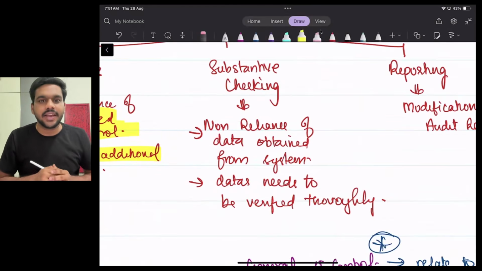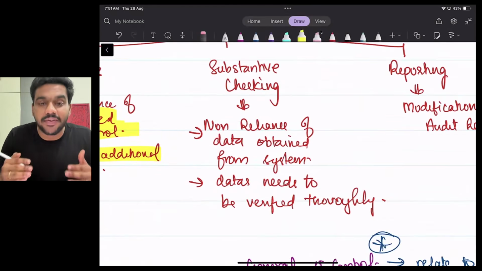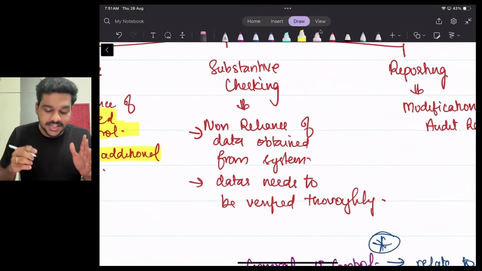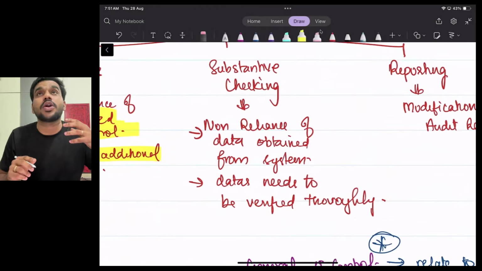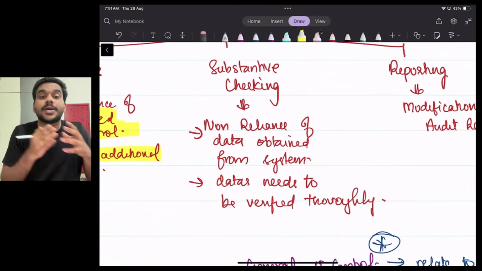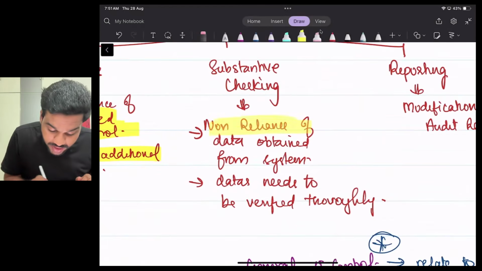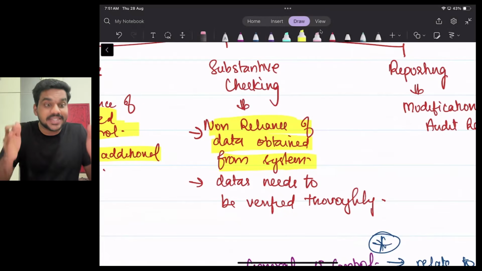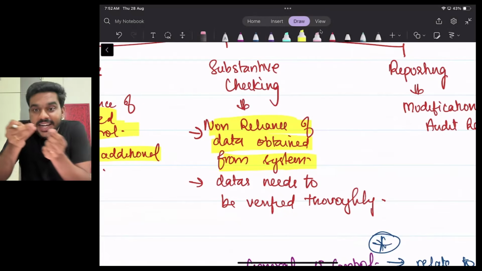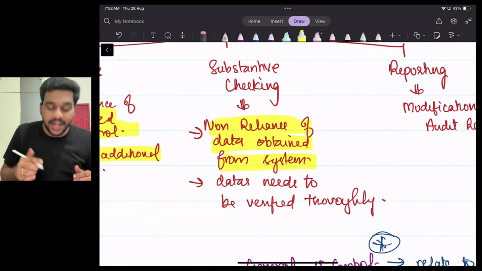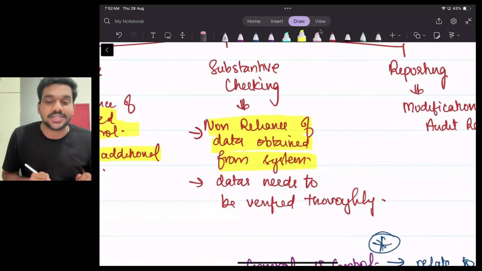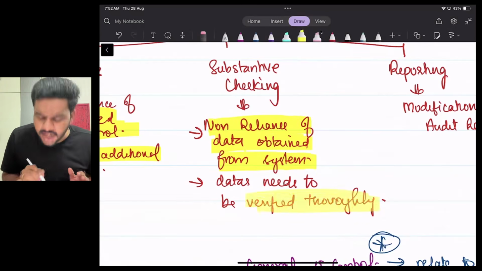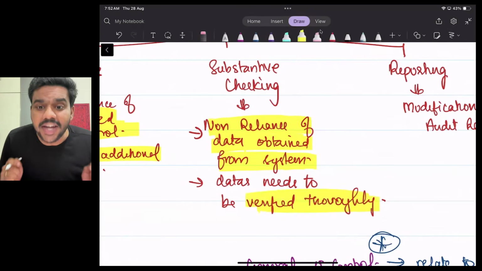Okay. Once again. When I'm talking about substantive checking, listen carefully. What is the impact of these risks on the substantive checking? Non-reliance of data obtained from the system. We cannot rely on the data. Since the risk is very high, whatever data is generated through this system, the risk will be very high. All the data should be verified thoroughly.